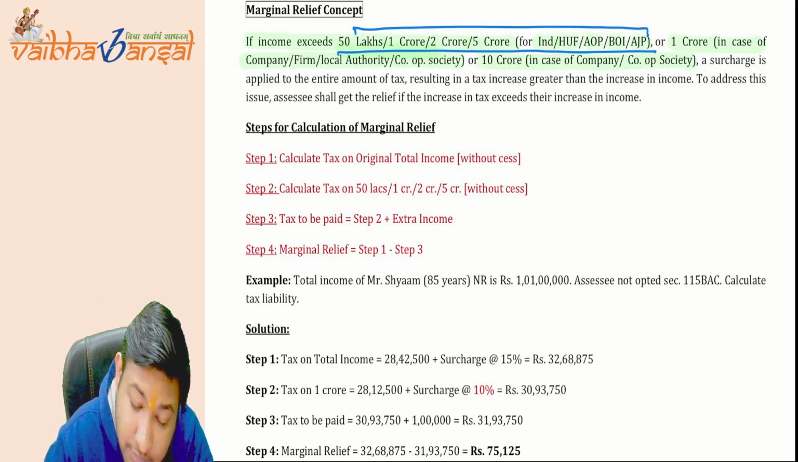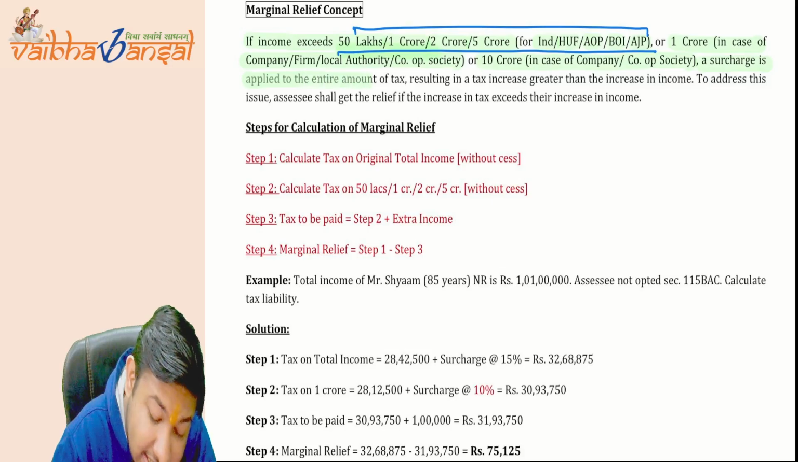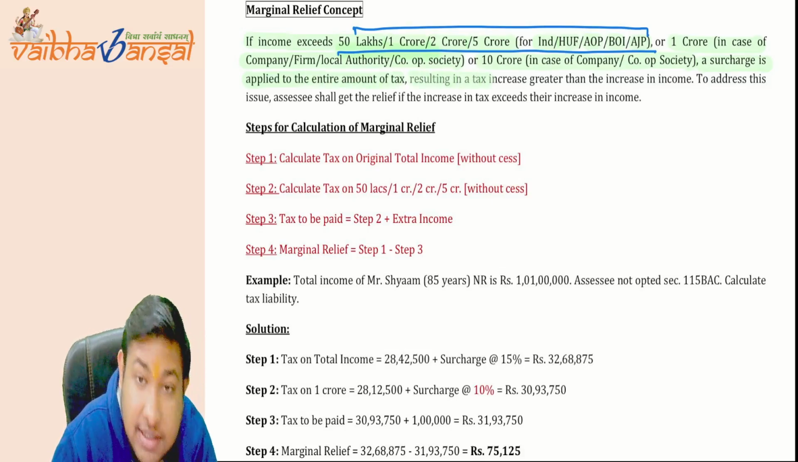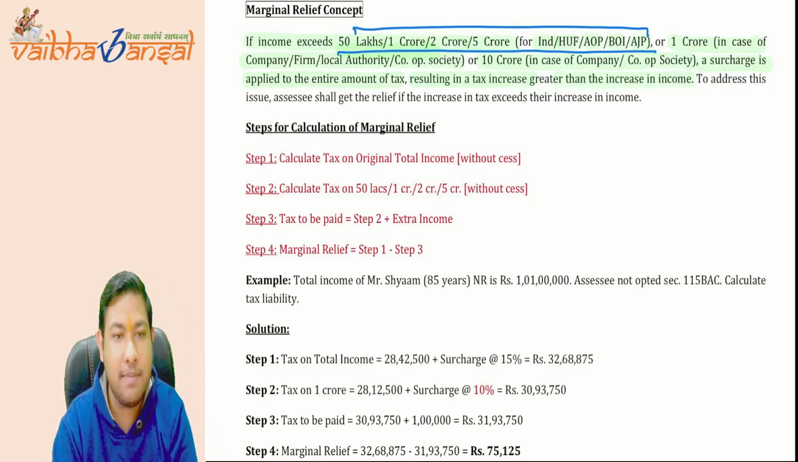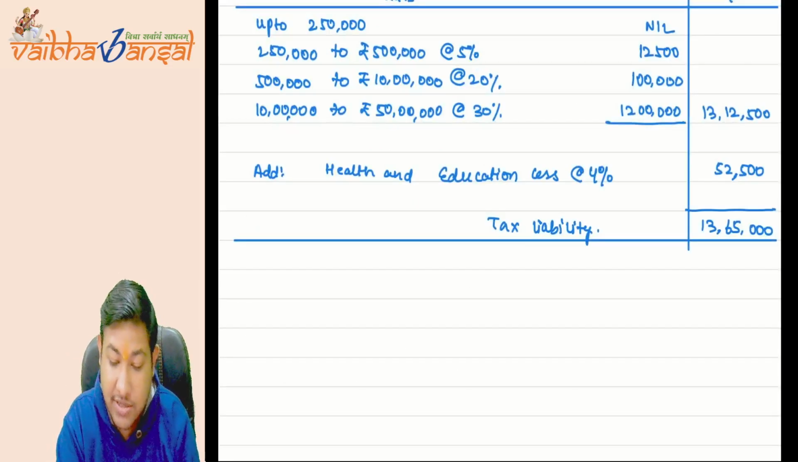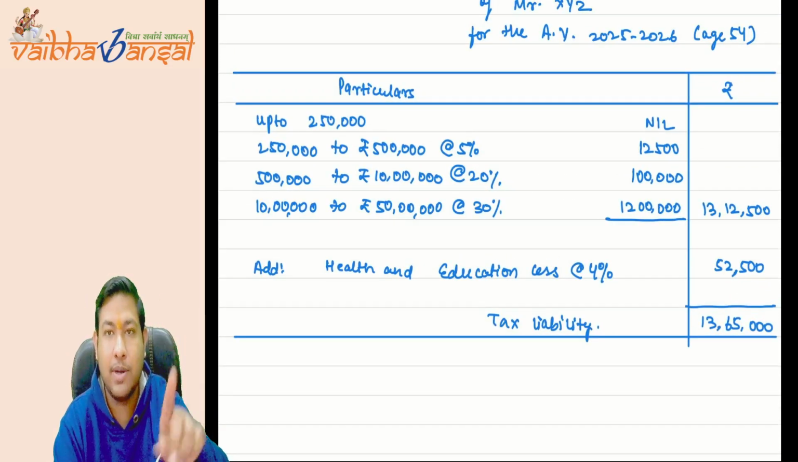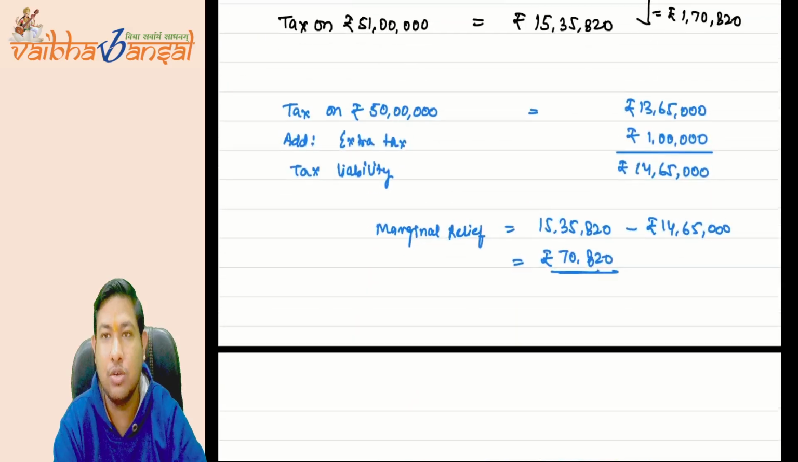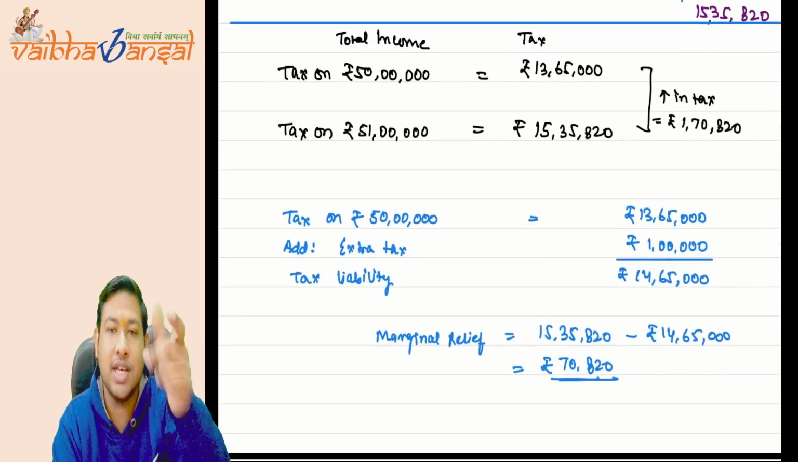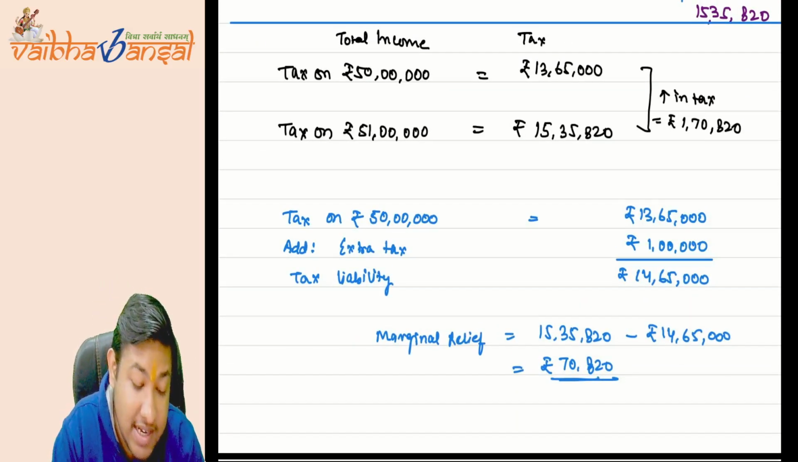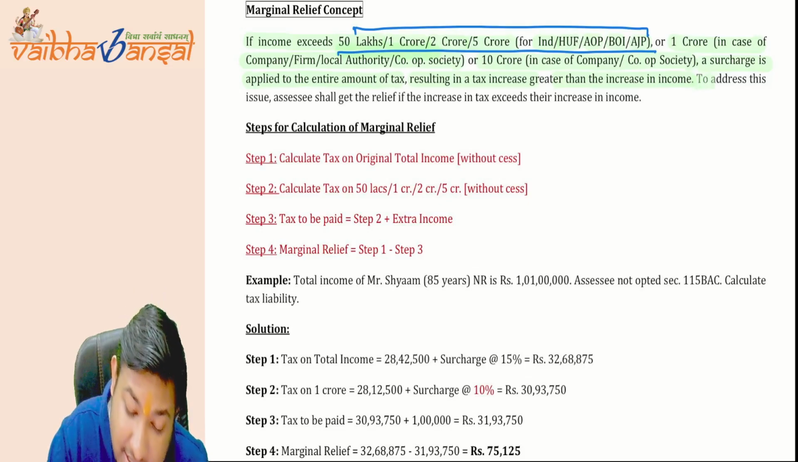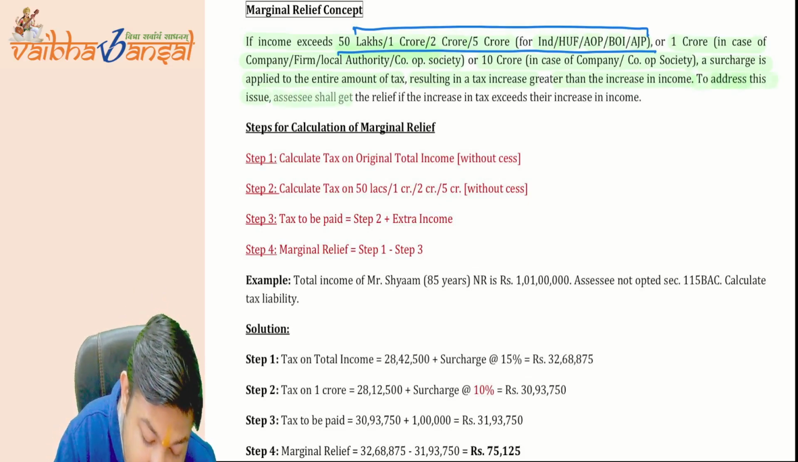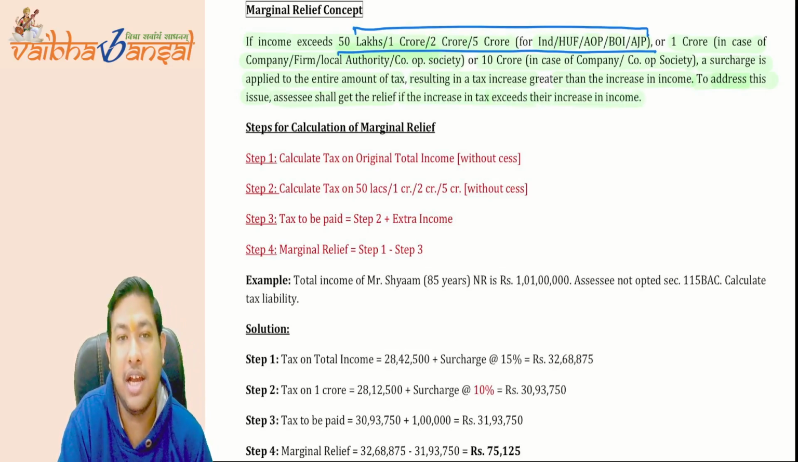Now, a surcharge is applied to the entire amount of tax, resulting in the tax increase being greater than the increase in income. That is what is happening in our case as well. Our income was increasing by 1 lakh, but our tax was increasing by 1,78,820. That was the real problem for us. To address this issue, the assessee shall get relief if the increase in tax exceeds the increase in income. I hope it is clear.